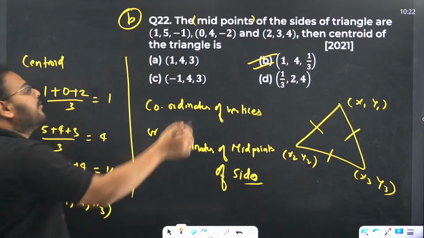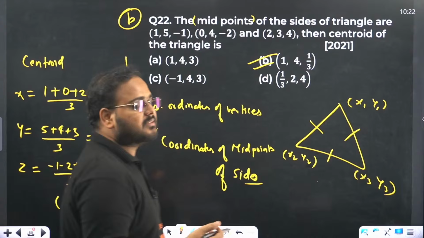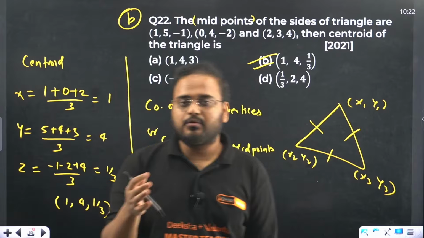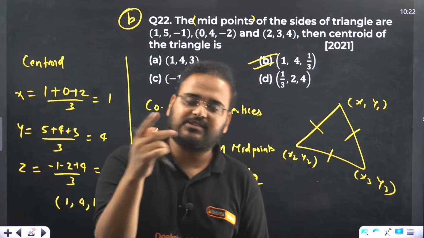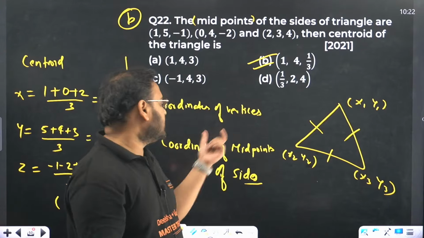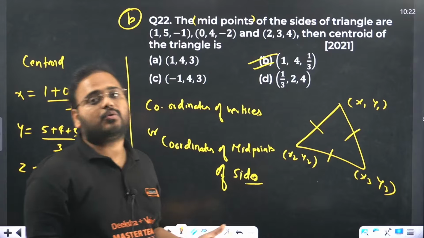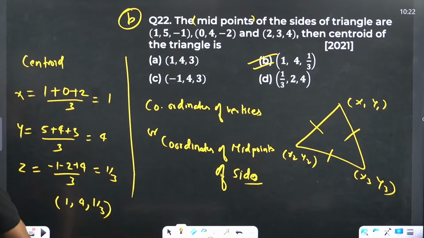So the important thing to remember over here is that if you have the vertices known, you can use that formula x1 plus x2 plus x3 divided by 3, or you can use the coordinates of the midpoints of the sides also. That also will give you the same result. Please check. Answer is option B.